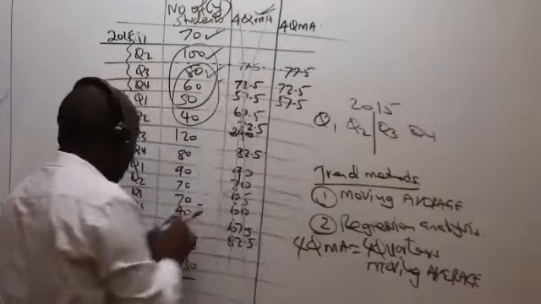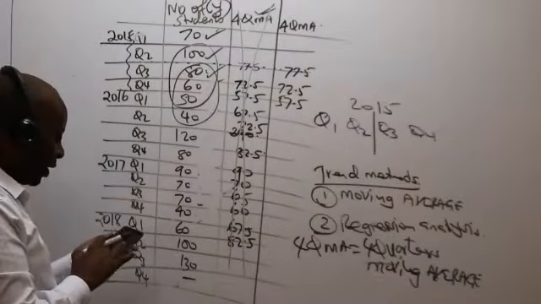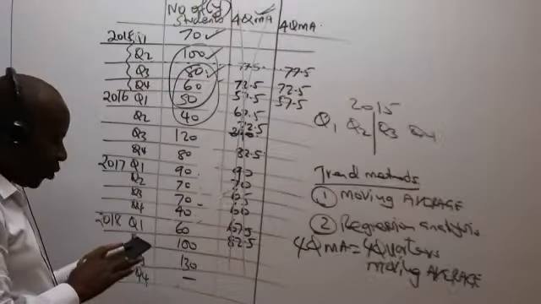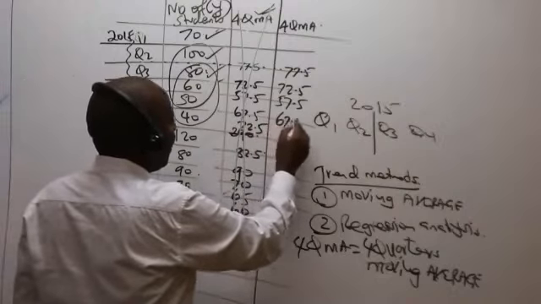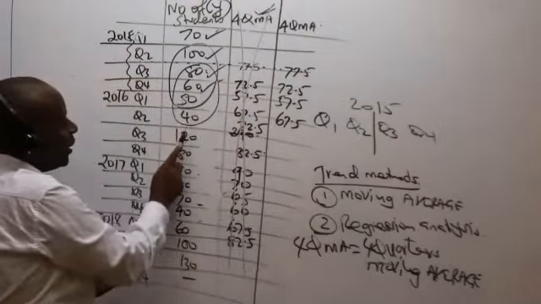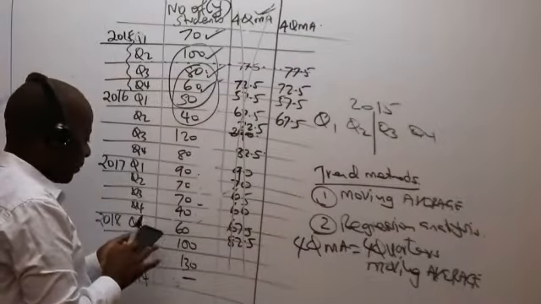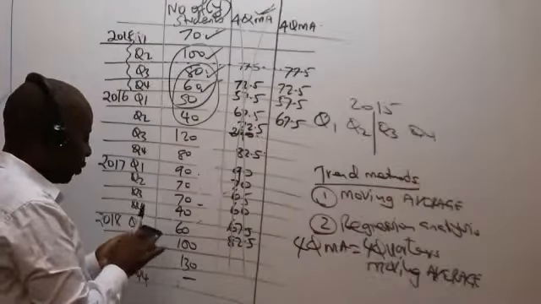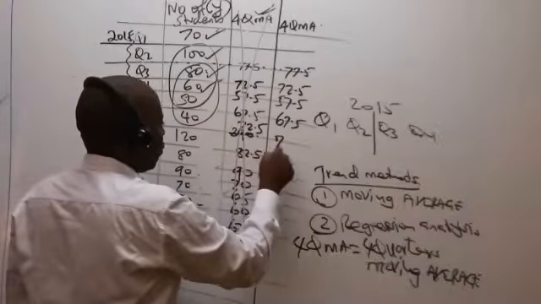I tick that. So we have 60 plus 50 plus 40 plus 120 equals, divided by 4 equals, I'm getting 67.5. So tick the next one. Now the next 4 will be this and this and this and that. So we have 50 plus 40 plus 120 plus 80, which at the end of the day gives me 290 divided by 4, which gives me 72.5.